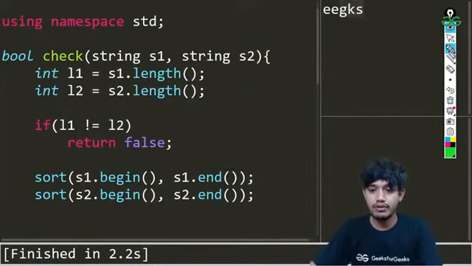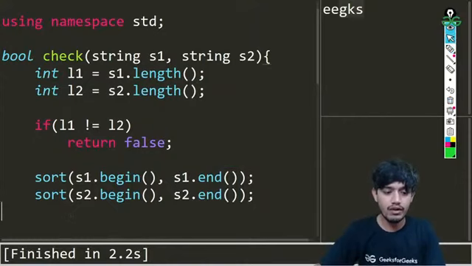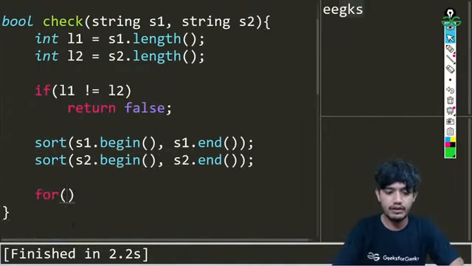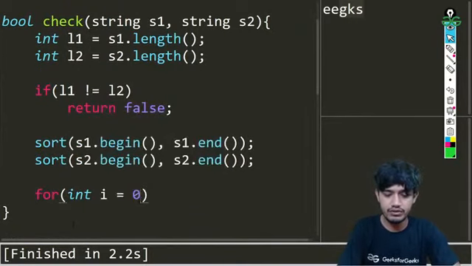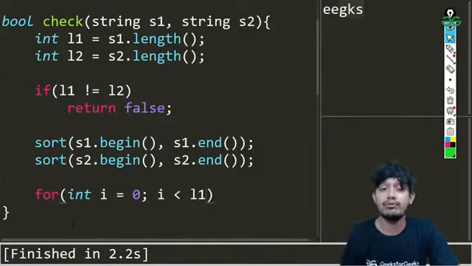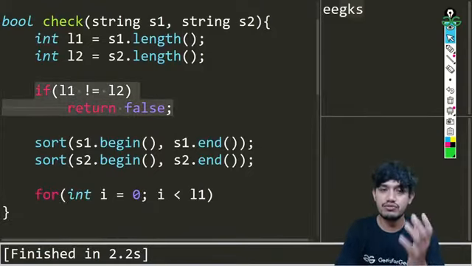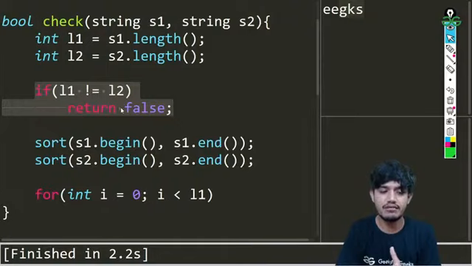So let us try to run the for loop here. How will we be running a for loop? After sorting, once they are sorted, then what will we be doing? We'll be running a for loop, and it will start iteration from 0. It will run up to L1 or L2. It doesn't matter, because the lengths of both strings are equal. We have checked this condition. If they were not equal, then the function would have ended right here.